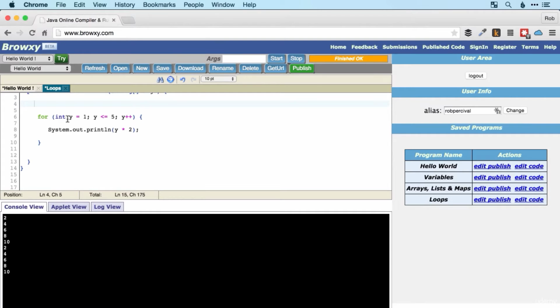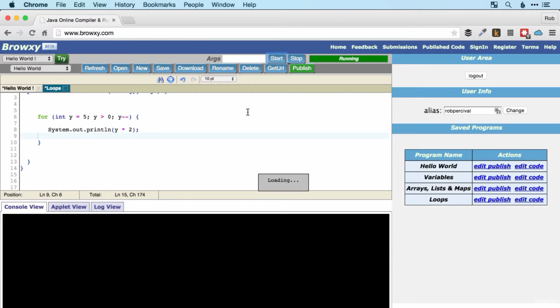Well, as you can imagine, we start with y is equal to 5. We keep going as long as y, here I'm going to put greater than 0. So we keep going as long as y is greater than 0. And instead of adding 1 to y each time, we subtract 1 from y each time.